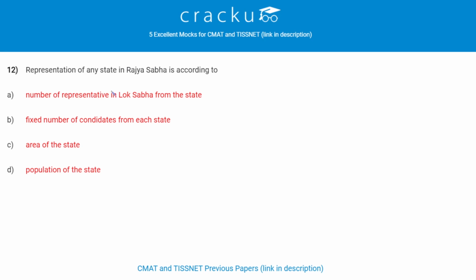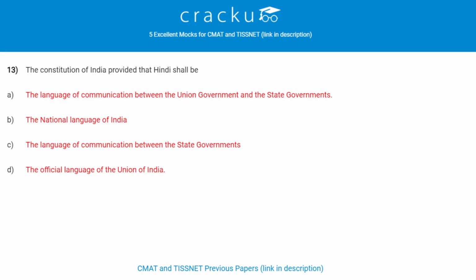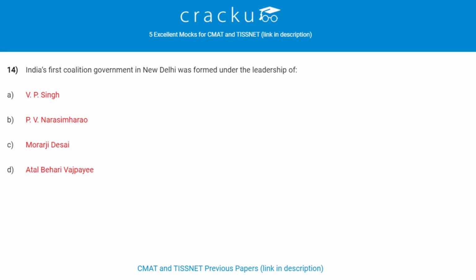Representation of any state in Rajya Sabha is according to population of the state. The Constitution of India provided that Hindi shall be the official language of Union of India. India's first coalition government in New Delhi was formed under the leadership of Morarji Desai.